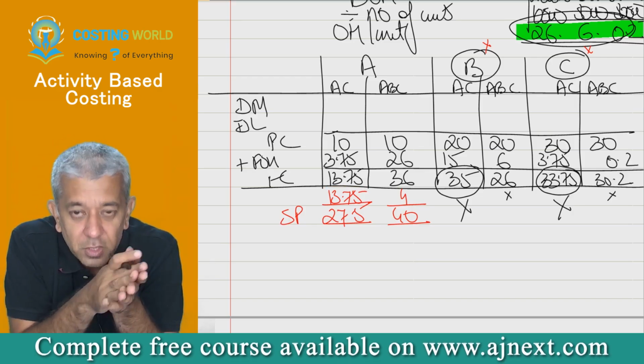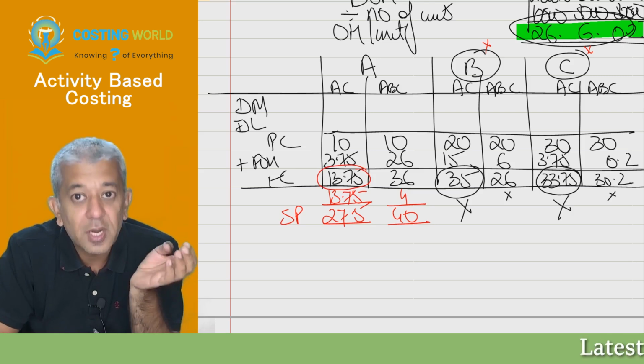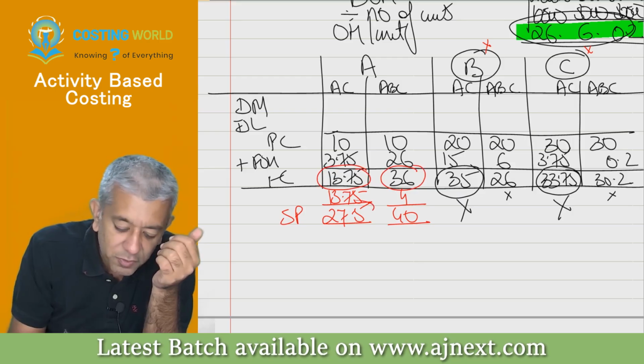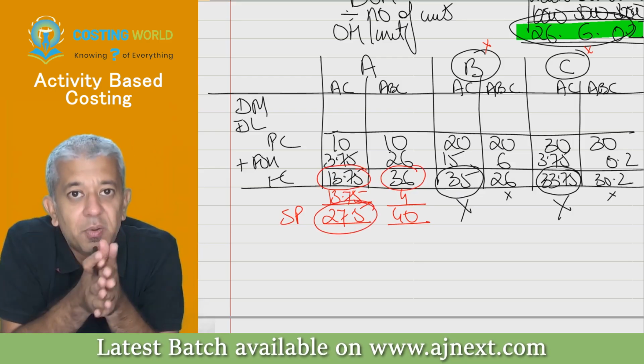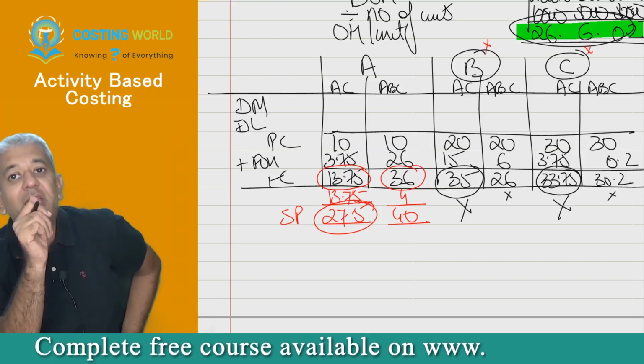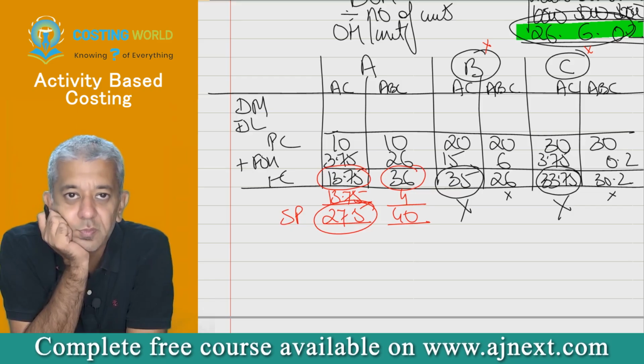Why? Because this is your wrong cost. This is not your correct cost. Your correct cost should have been what rupees? 36. So even if you are selling a product at 27.5, ultimately you are not getting a profit of 13.75. In reality, you are getting a loss of 8.5 rupees. You understood this?